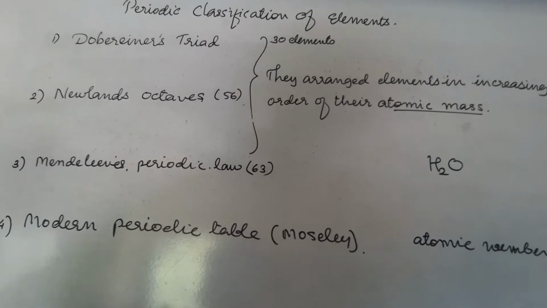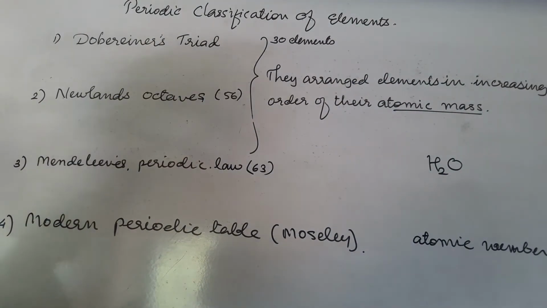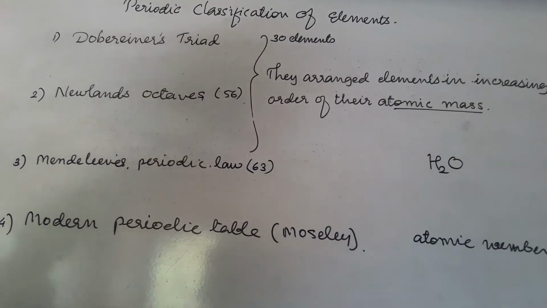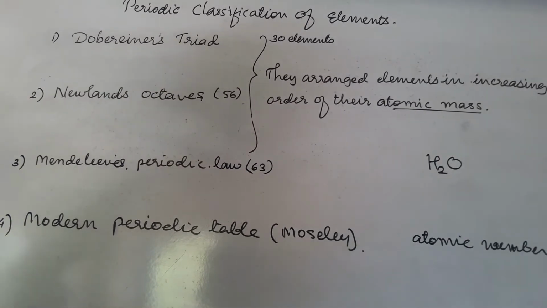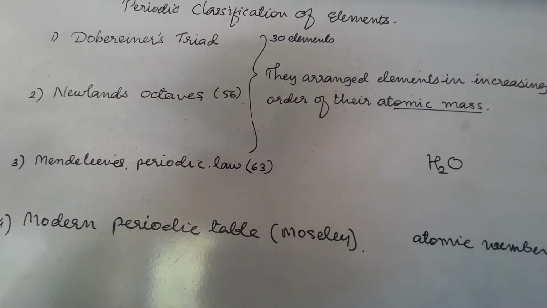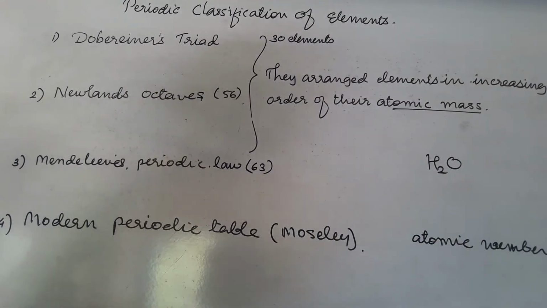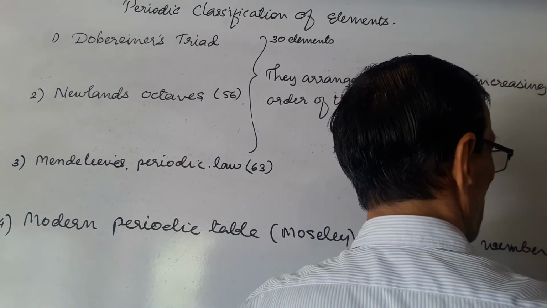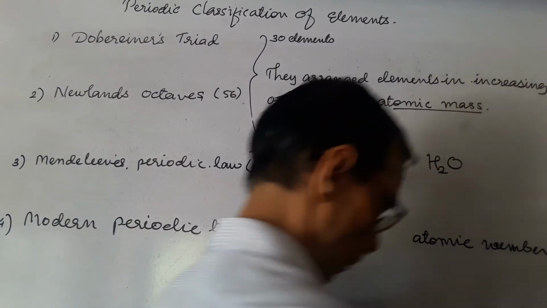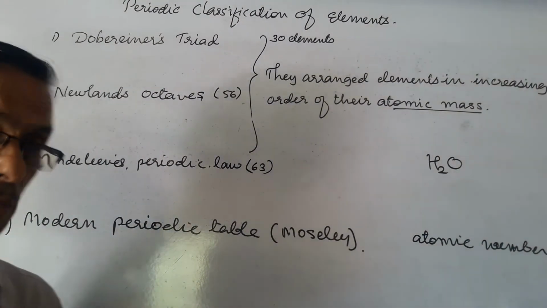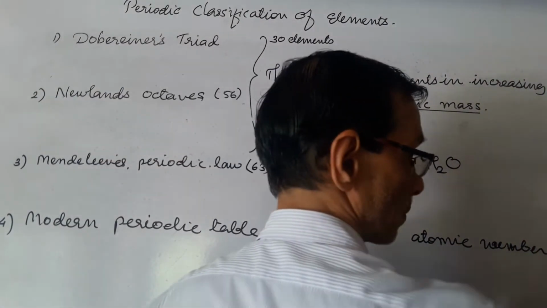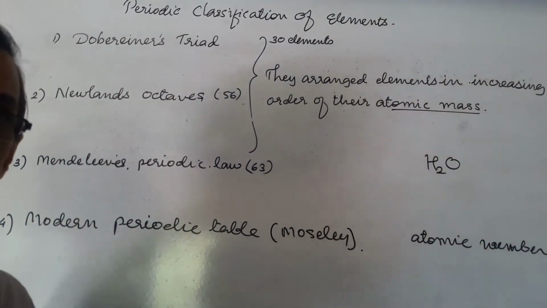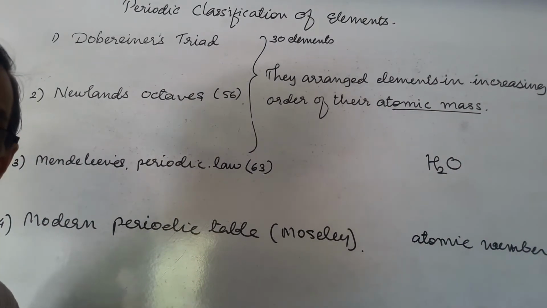When Dalton proposed this about atomic mass, at that time the atom was not properly understood. Dalton supposed that the atom is indivisible, but later on in the 19th century, the atom was found to be divisible, and in the atom we know that electrons, protons, and neutrons are present. Therefore we know that the number of electrons gives us the electronic configuration, and from the electronic configuration we get the number of electrons in the atom's outer orbit, which is the valency of the atom, and from the valency we get the property.